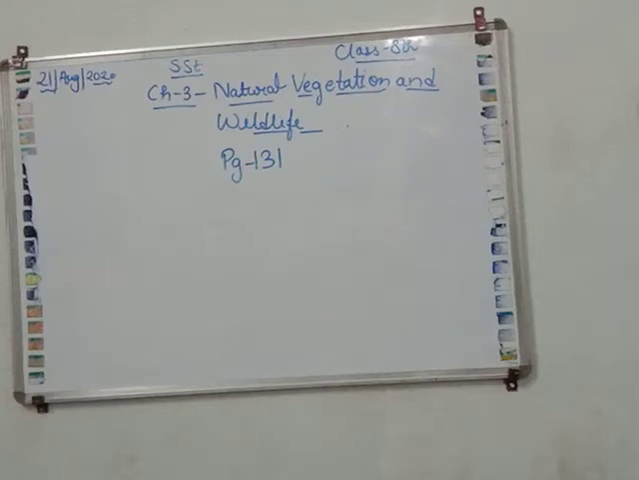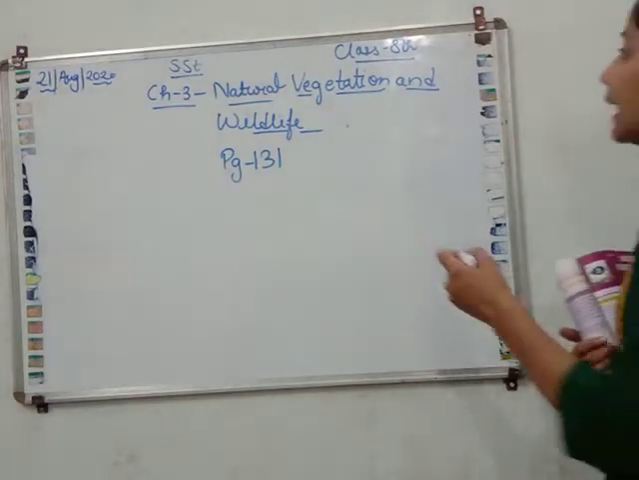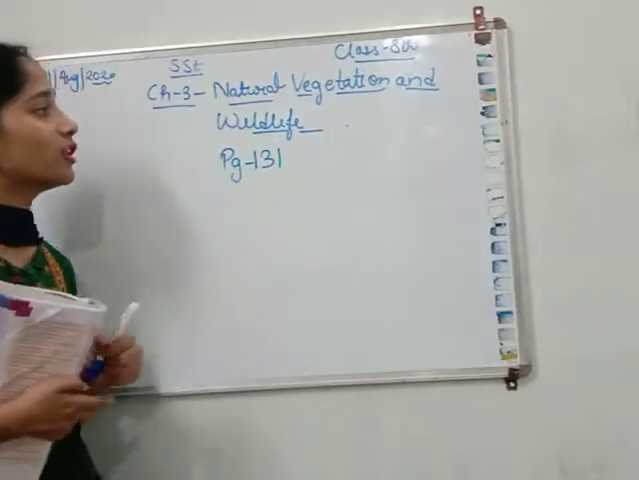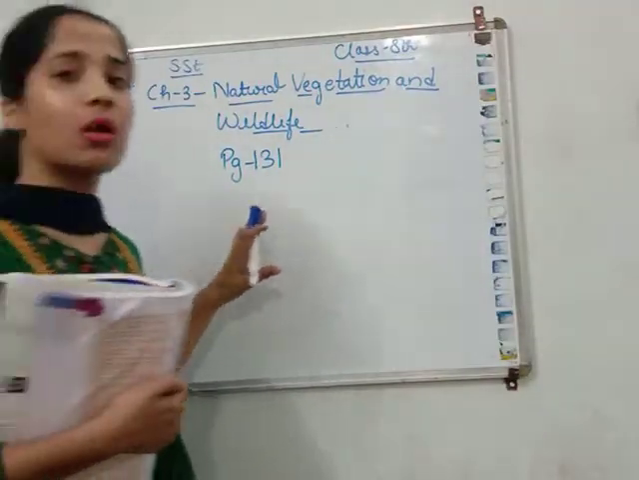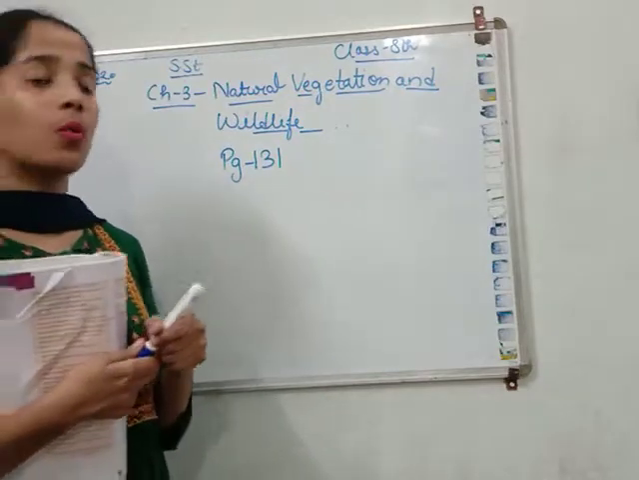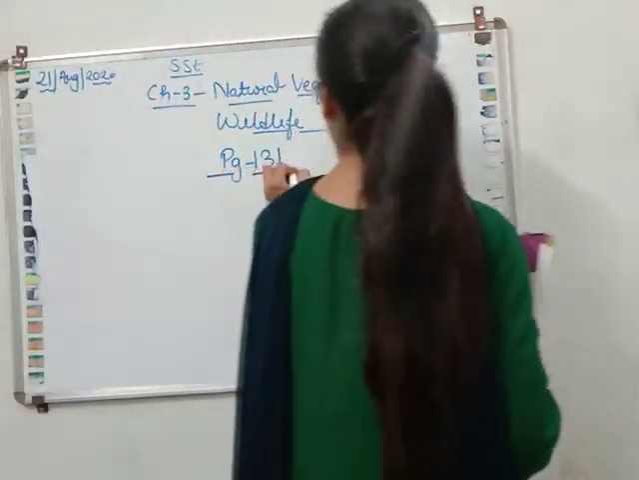Class 8. So this is your SST lecture, and today we will read the third chapter of SST in geography part, that is natural vegetation and wildlife. Okay, natural vegetation and wildlife. So open page number 131 of your book. Kindly open page number 131 of your book.